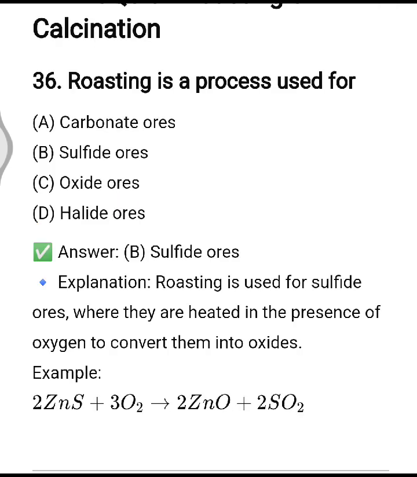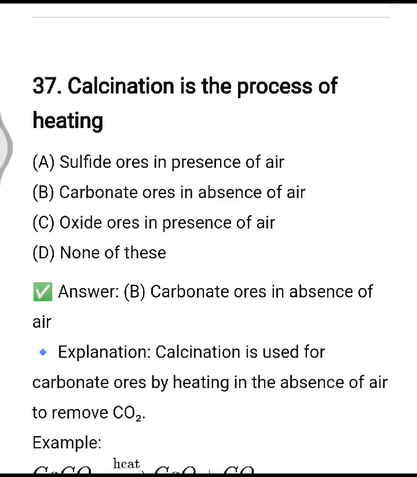Roasting is a process used for sulfide ores, option number B. Roasting is used for sulfide ores, where they are heated in the presence of oxygen to convert them into oxides. Calcination is the process of heating carbonate ores in the absence of air. Option number B is correct one.